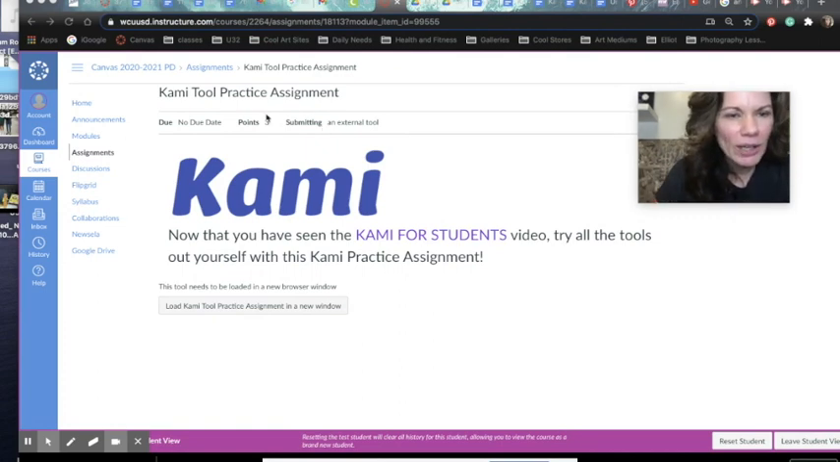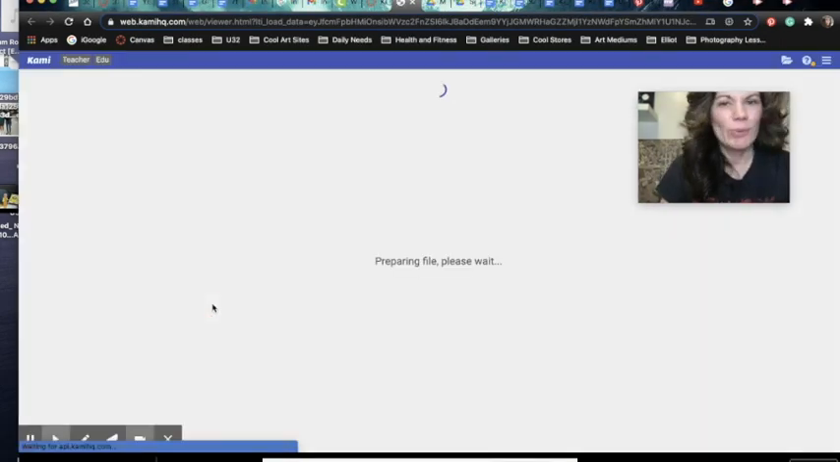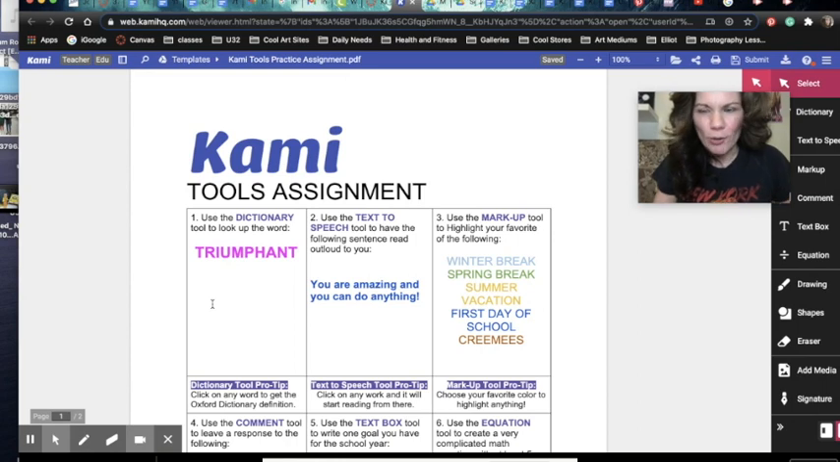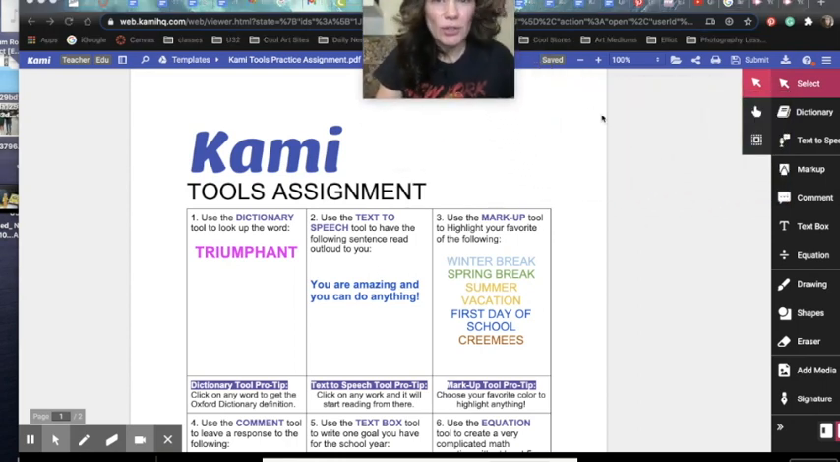So I'm going to go ahead. I have my assignment here, and it says load Kami tool practice assignment in a new window, which is the easiest way because then it opens up in a new space for you. Let's see. I am going to move my face dead center so that you can see all the tools.